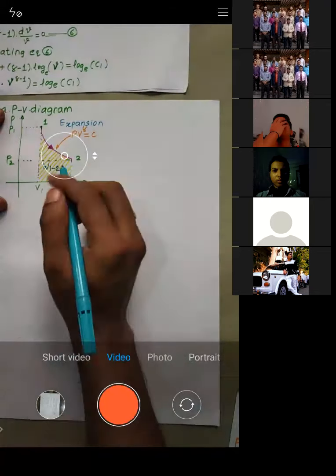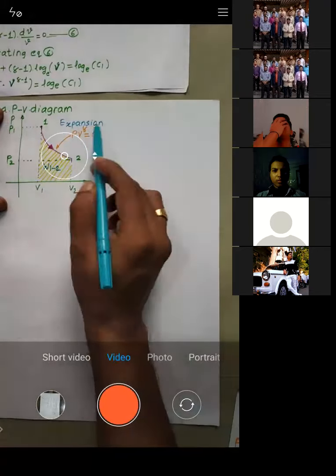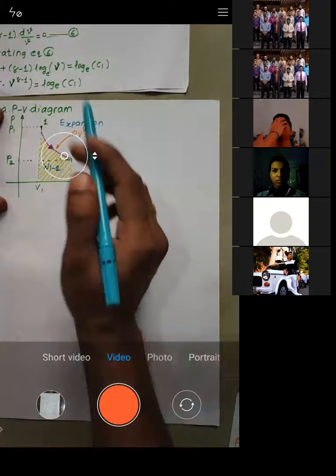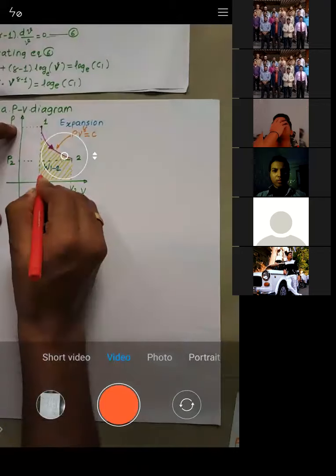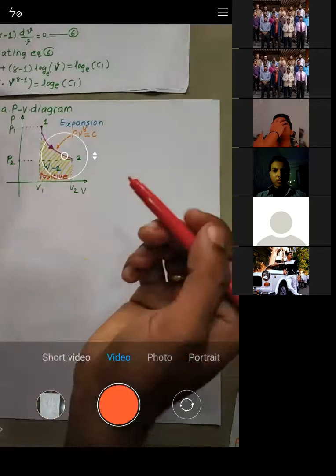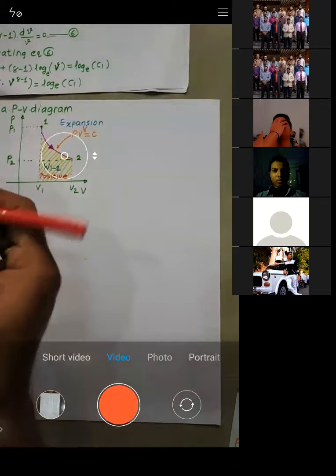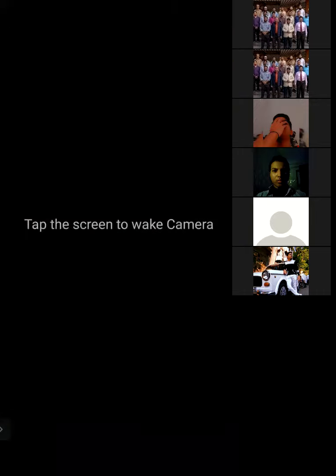And whenever work is done, what do you understand by expansion? In expansion, work is always done, and whenever work is done, it is to be taken as positive. So this value will be positive, right? Let's go to the next case.